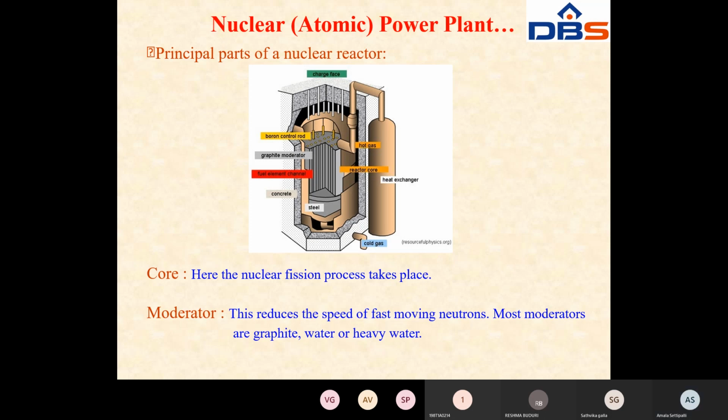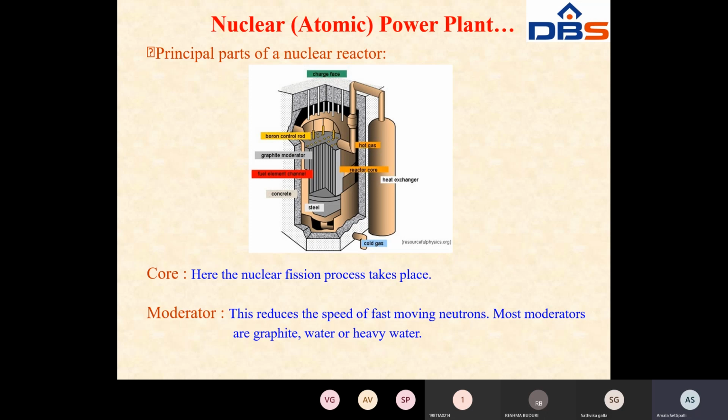The total inside part is called the core. In the core, the nuclear fission process takes place. Next, here you can see the moderator. This reduces the speed of the fast moving neutrons.